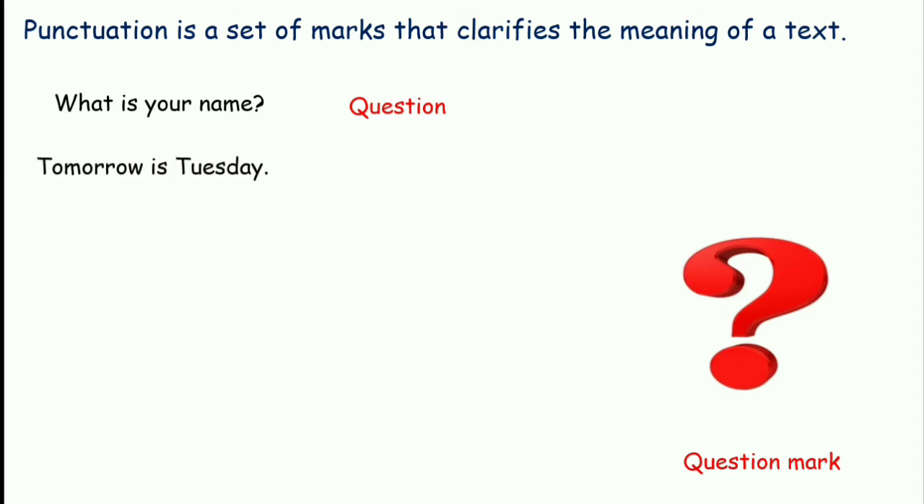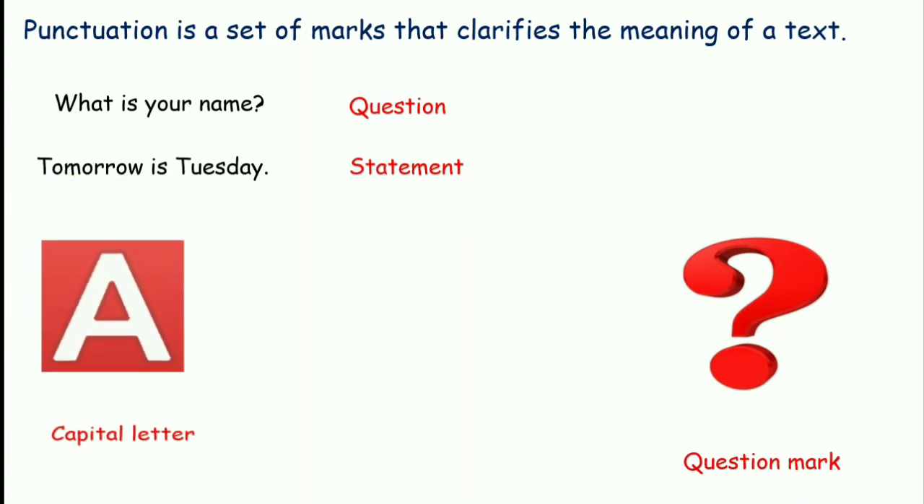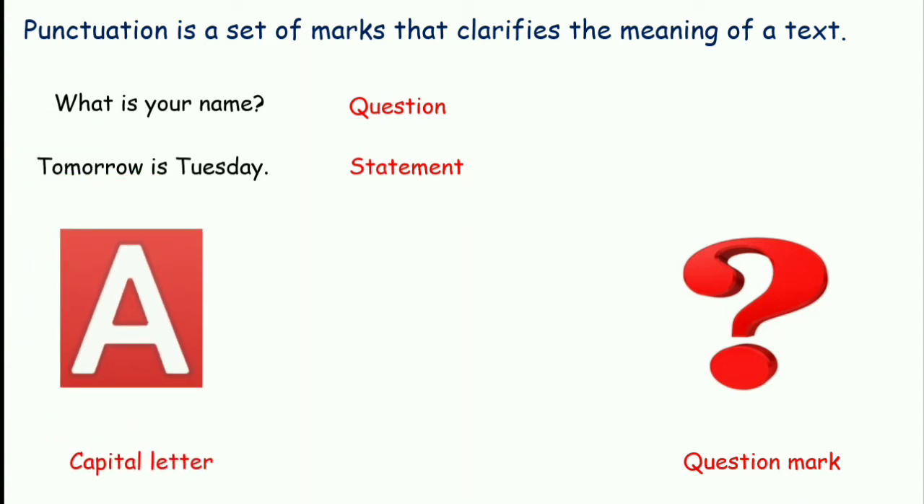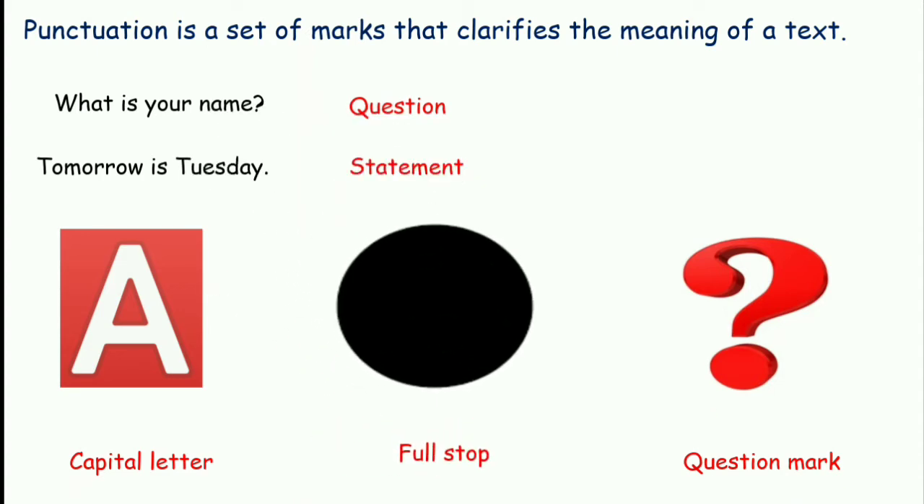Tomorrow is Tuesday. Now, this is a statement. You know that tomorrow is Tuesday. Here, the sentence has begun with a capital letter and it has ended with a full stop. Now, looking at these two sentences that you have before you, you know that the first one is a question because there's a question mark at the end of it. And the second one is a statement because there's a full stop.